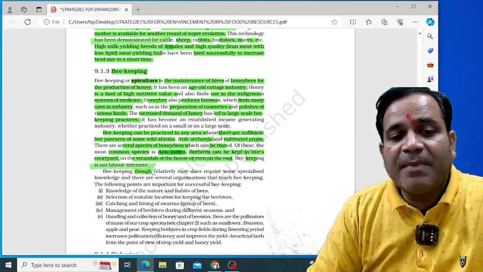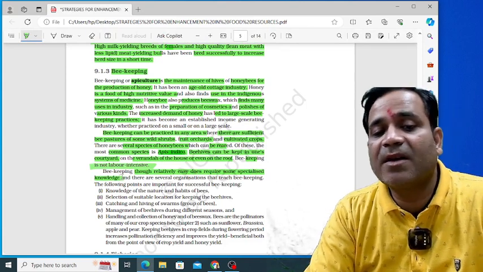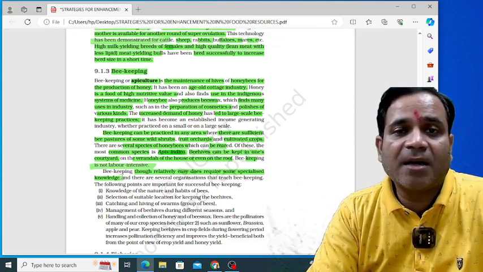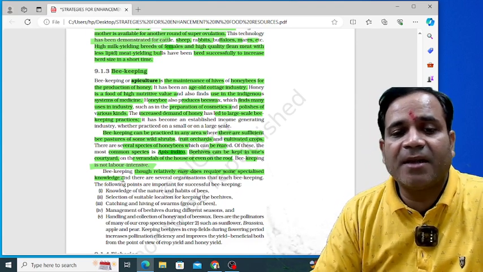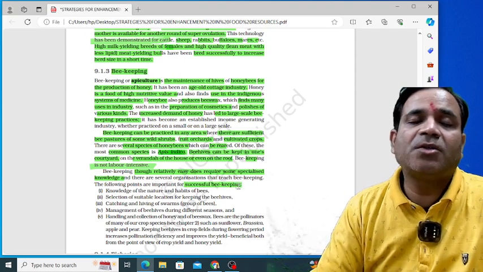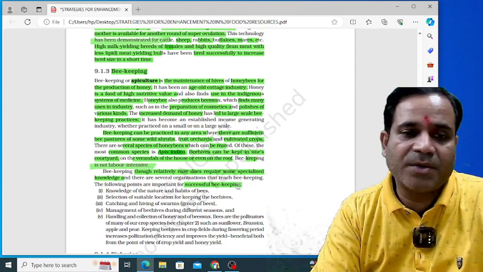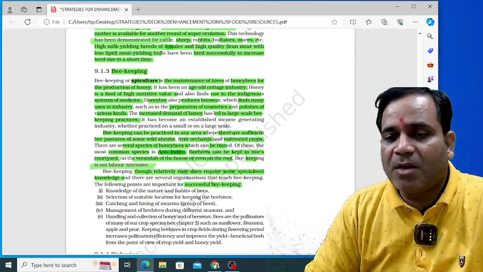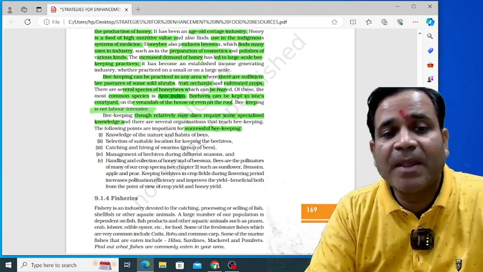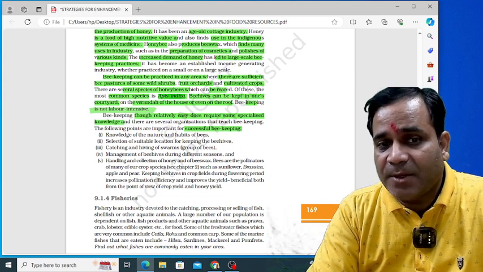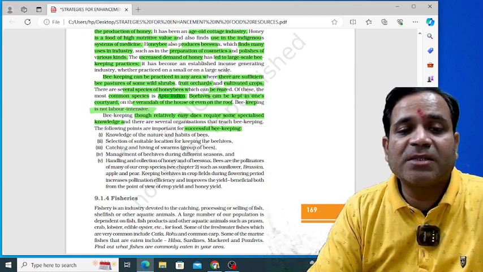Beekeeping, though relatively easy, does require some specialized knowledge. There are several organizations that teach how to keep bees. Here are the following points that are very important to understand for successful beekeeping. Let's see them one by one, because it may be asked in your board examination, or questions may come in NEET also.